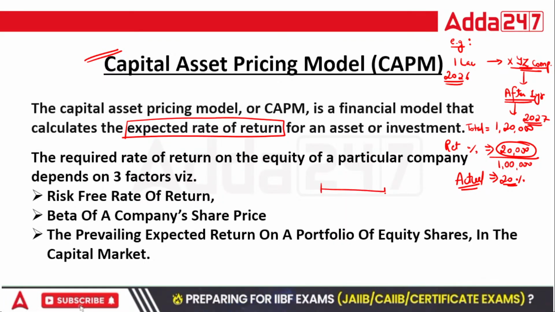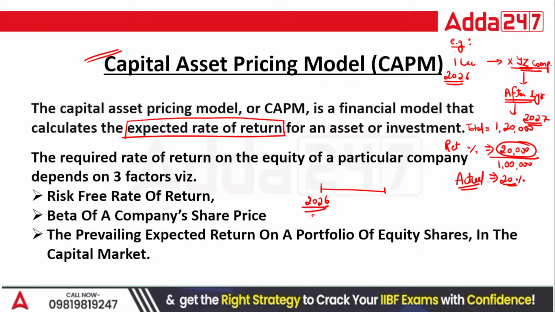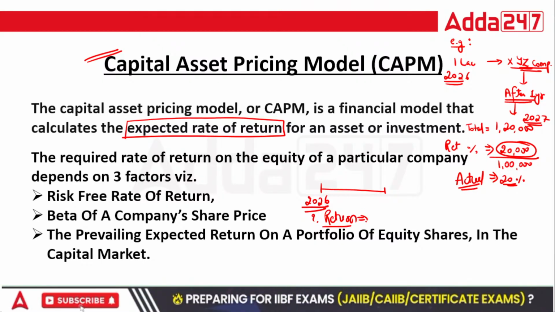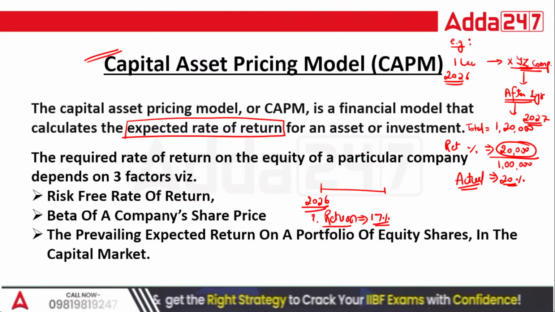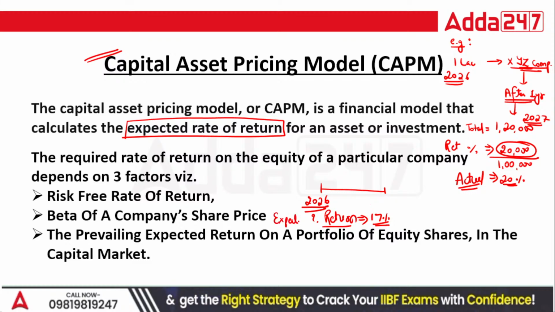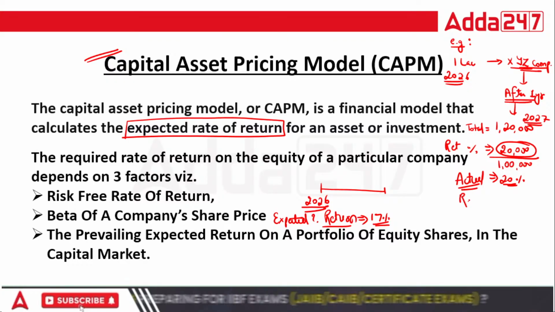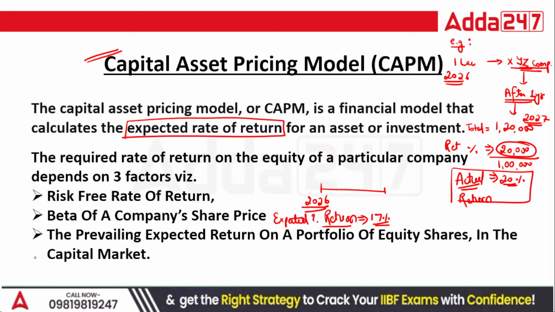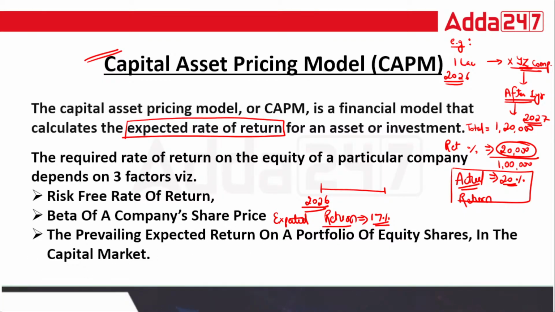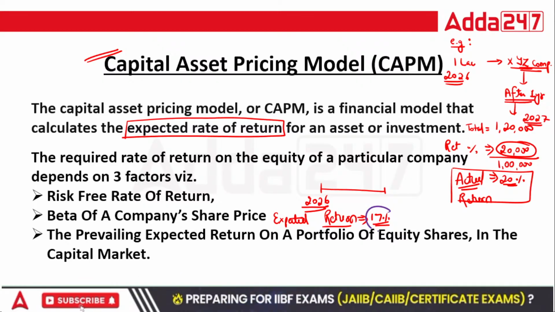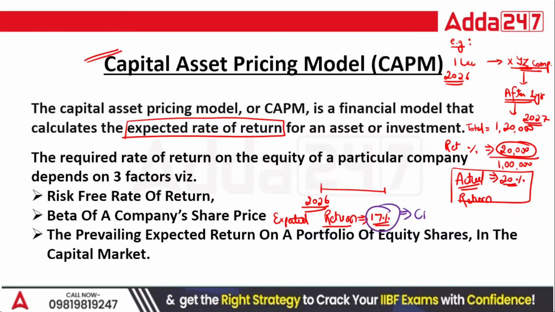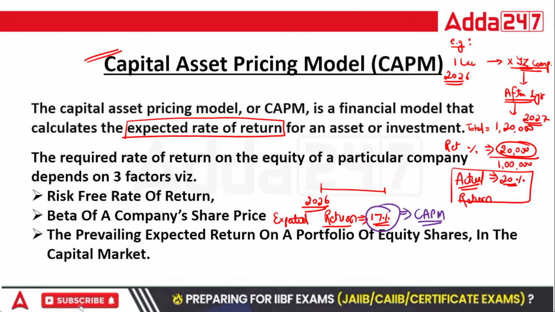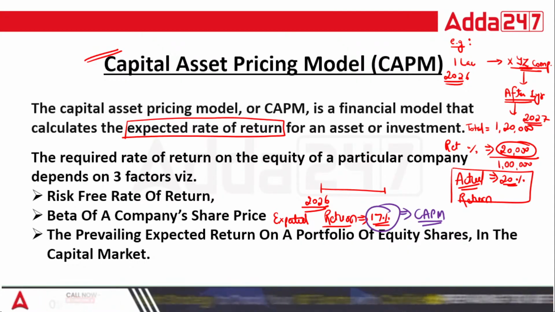Now, if I'm asking you in 2026 only, what is your expectation in case of return? Let's say I say I want at least 17%. This is my expected return, and the actual return is what I have generated in 2027. But right now I am calculating for 2026, what is my expected return. Now how to calculate this 17%? With the help of CAPM, that is your capital asset pricing model.